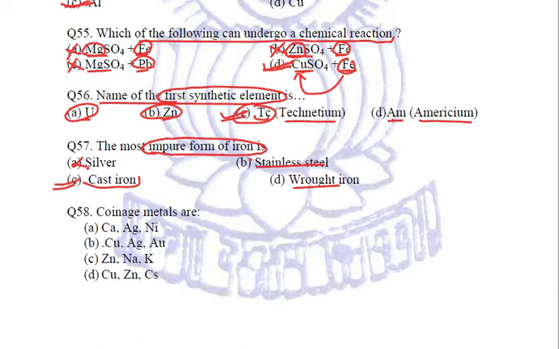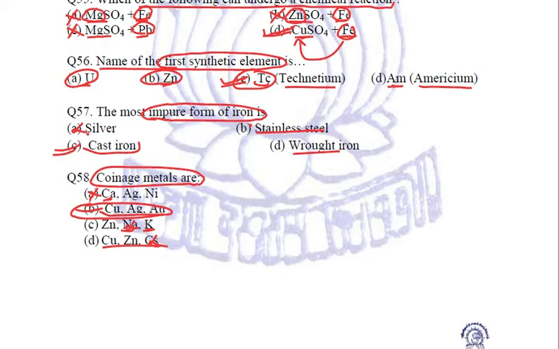Next question is coinage metals are. Now this, when we were taking up the uses of metals, I specially told that this question is asked. Coinage metals, those metals which are used to make coins. Calcium? No, coins are not made of calcium. Copper, yes. Silver, yes. Gold, yes. Sodium, can't make the coin with sodium and potassium. Copper, zinc can. Cesium, can't make it. So coinage metals are copper, silver and gold. Silver coin, gold coin, copper coins. Clear? So these three are the coinage metals. B is the right answer.